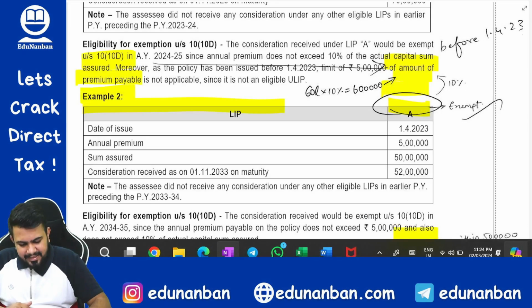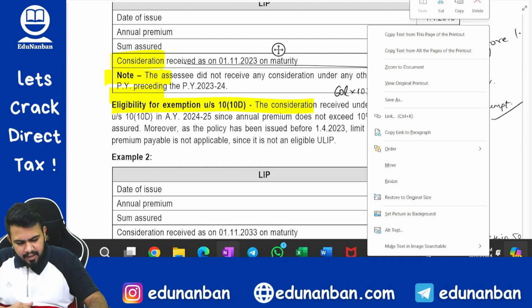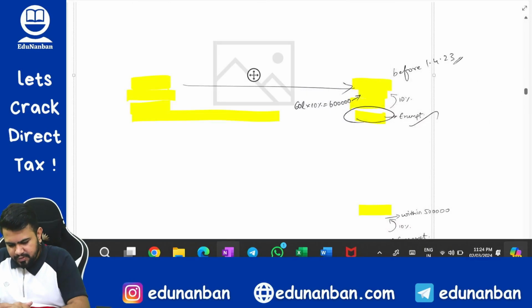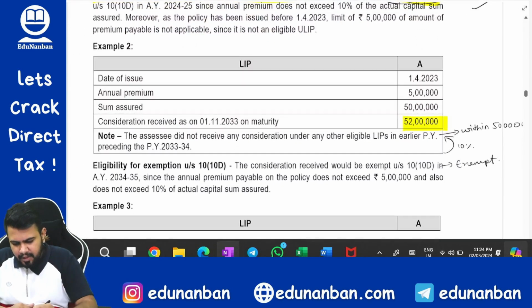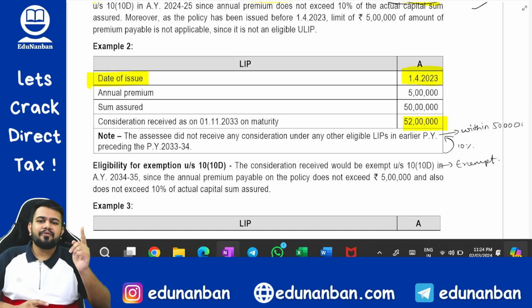Now coming to example 2. Date of issue of policy is 1/4/2023. Since it is 1/4/2023, the new provisions will apply. The 5 lakh limit.